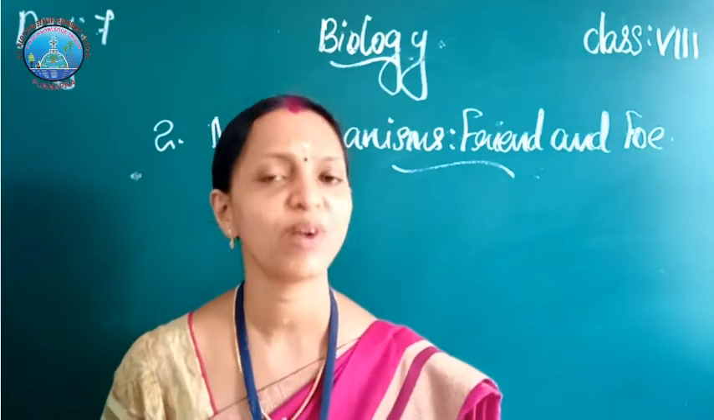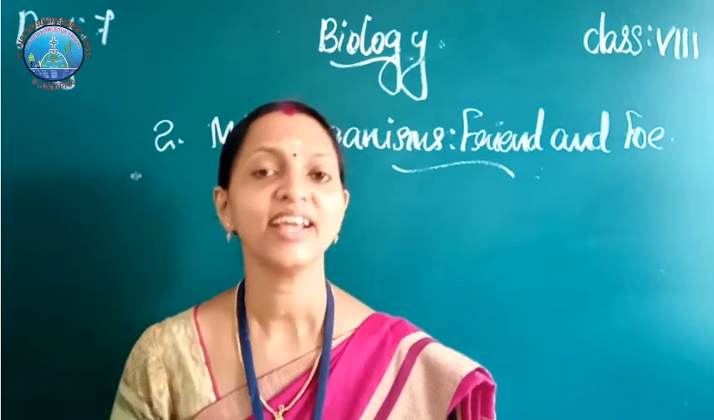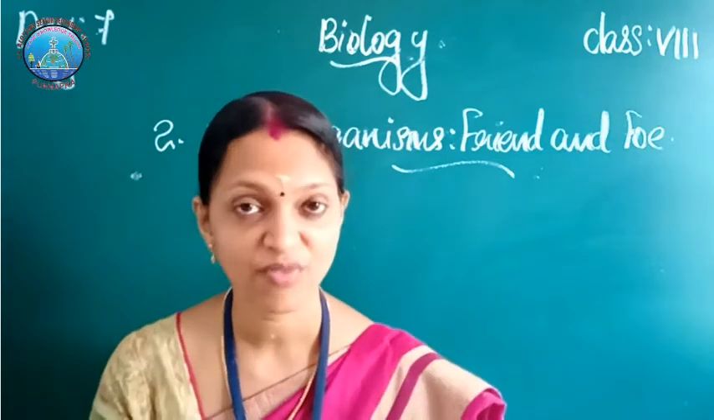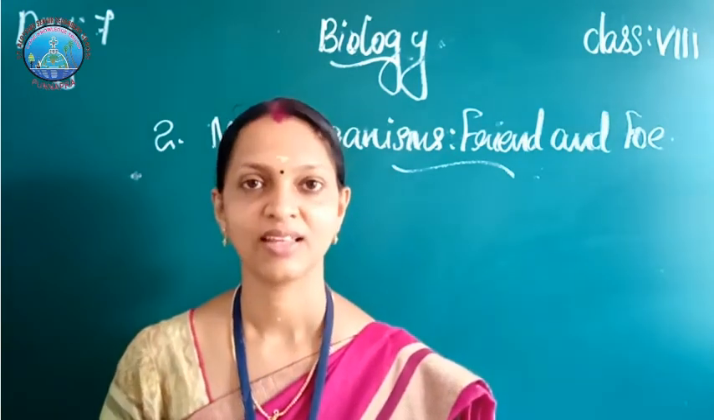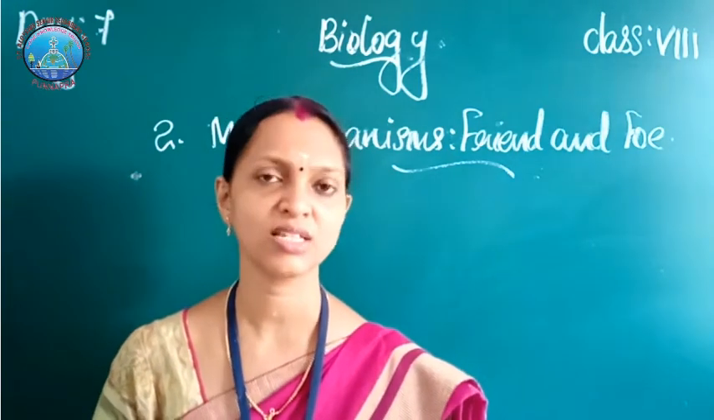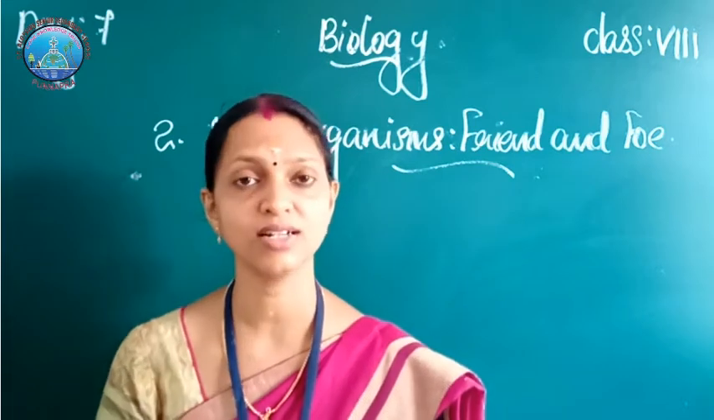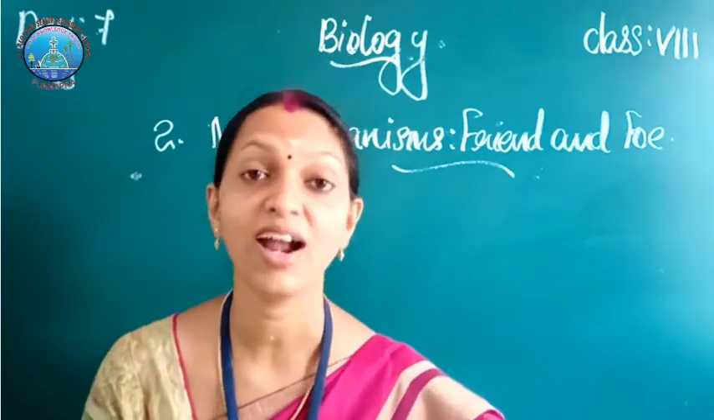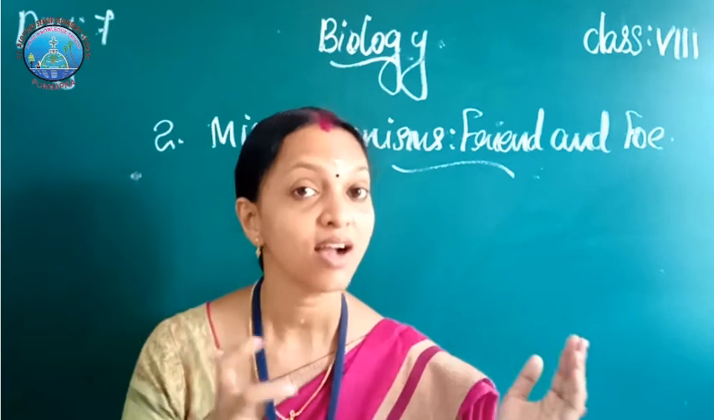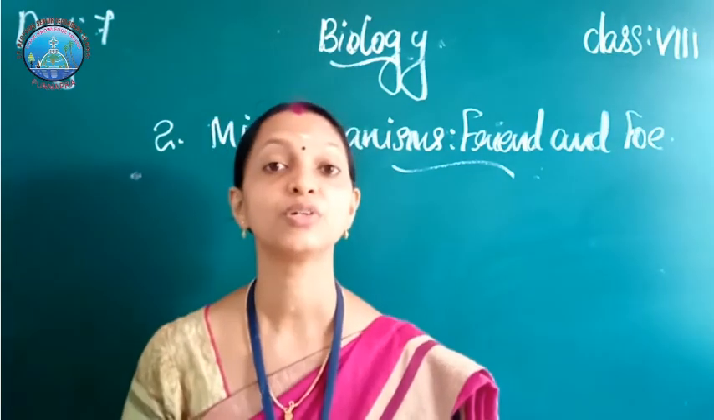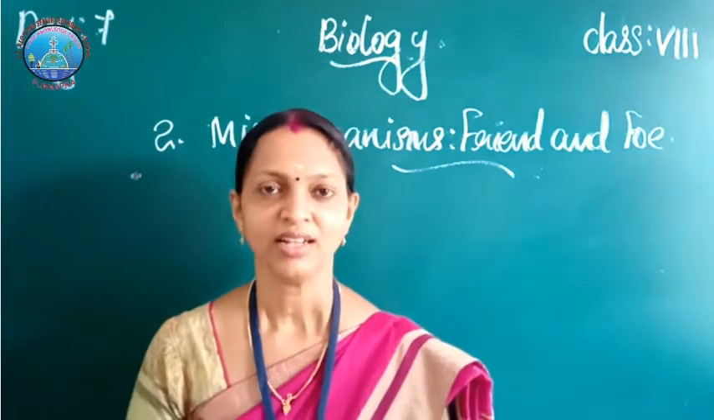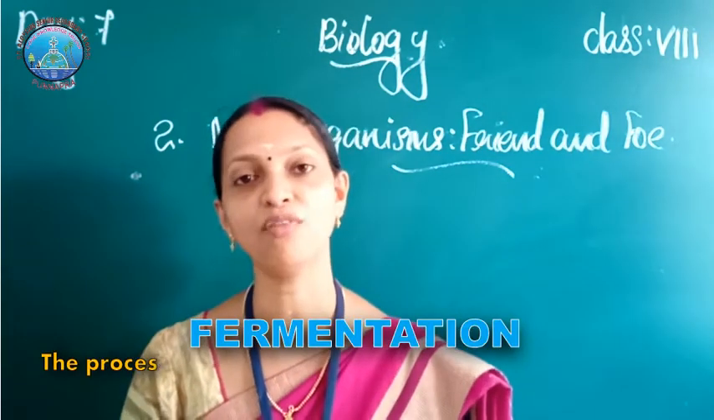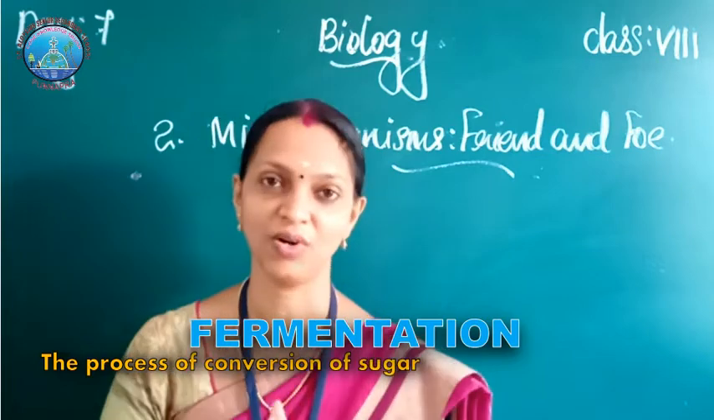Your textbook has one activity. Take one beaker and fill it with some water, dissolve 2 or 3 tablespoons of sugar, and add half a spoon of yeast. After 4 to 5 hours we can get the smell of alcohol. Sugar has been converted into alcohol by the yeast.